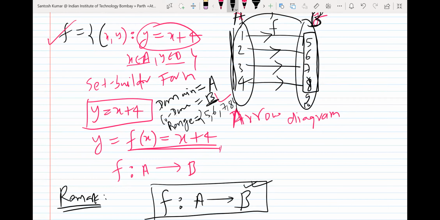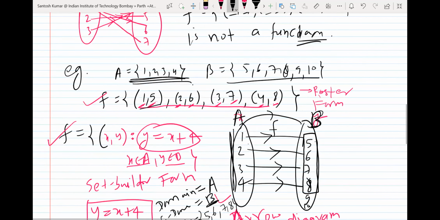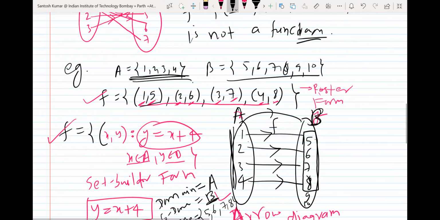So from here you can also say, are you getting? So 1 has image 5. Or in the ordered pairs, if I write in roster form, so first elements are domain. In ordered pairs, the collection of all first elements will be domain. So what are the first elements? 1, 2, 3, 4, and that is domain. Domain means set A. Set of second elements will be range.